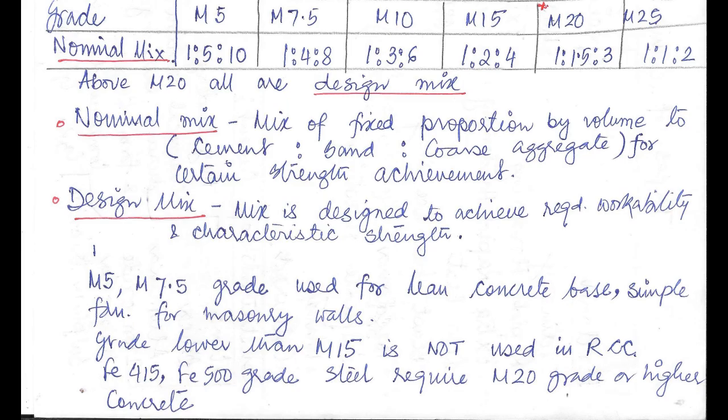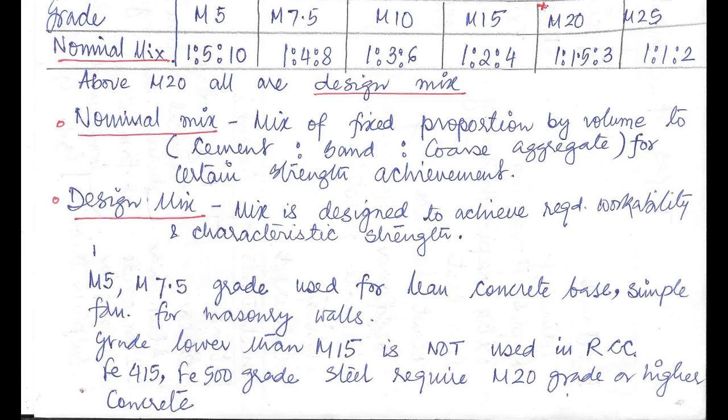For M20, it is 1:1.5:3. And for M25, it is 1:1:2. I have put a star mark over here at M20 because it has come one year in the GATE paper. Now above M20, all are design mix. Now what is design mix? Design mix is designed to achieve the required workability and characteristic strength.